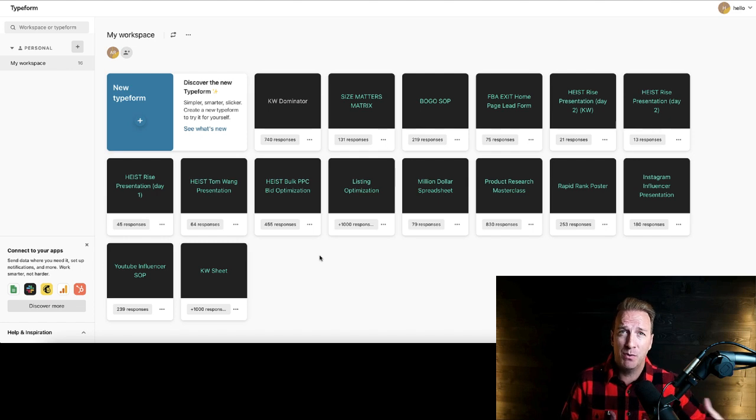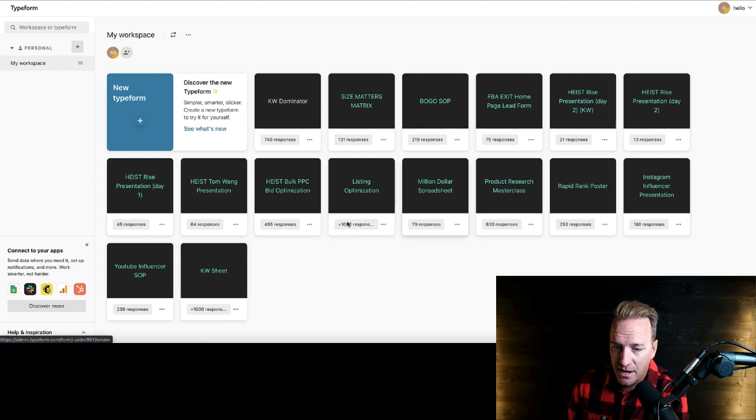You give the customer value, typically in an insert that's in your product, and give them a compelling reason to go to that URL. For that, you get access to their information, which you can then use when you've got something of value to share with them, like a product launch. Here you can see all the different landers I've set up for the Heist channel. This one's got 1,000 responses, this 239, this 1,000 plus, this 455. So you can see all the responses that have happened.